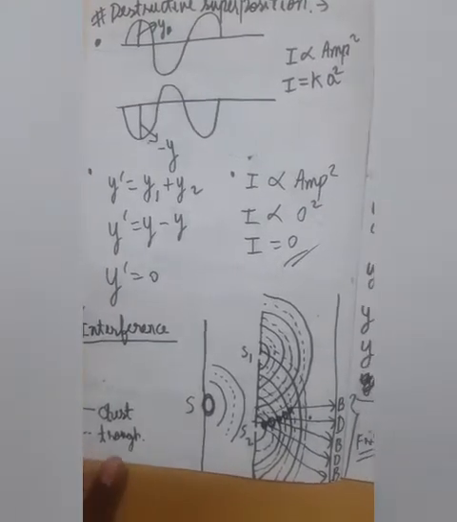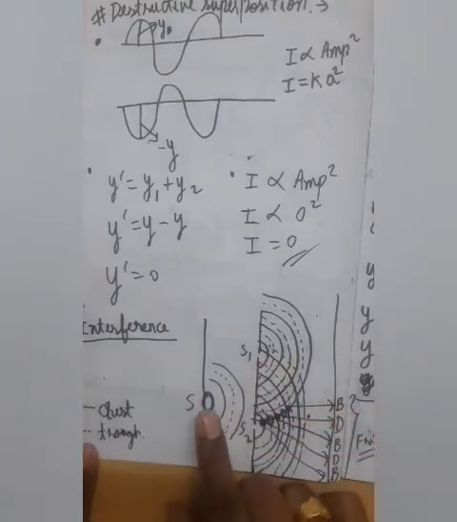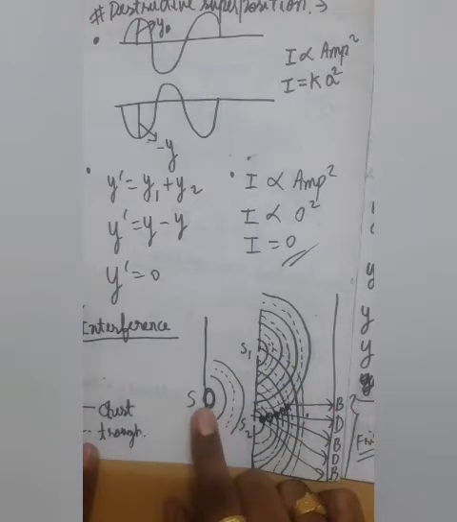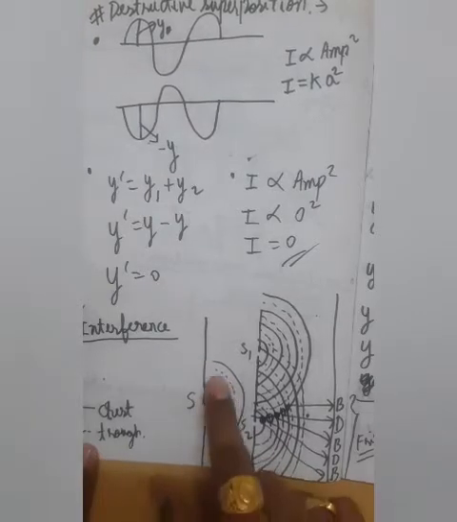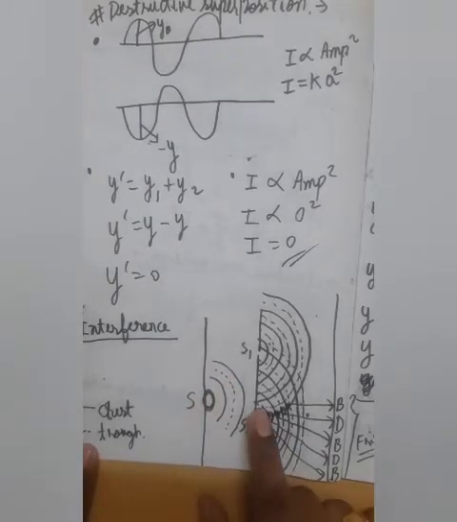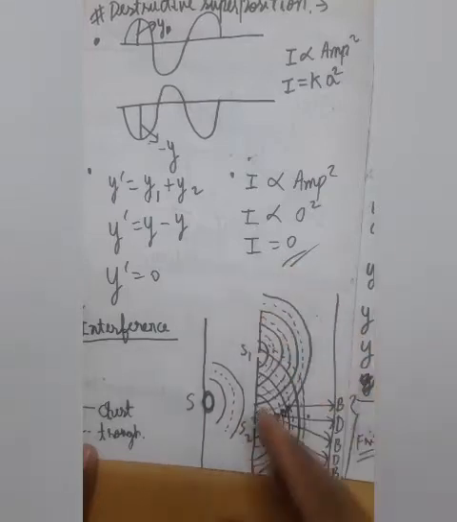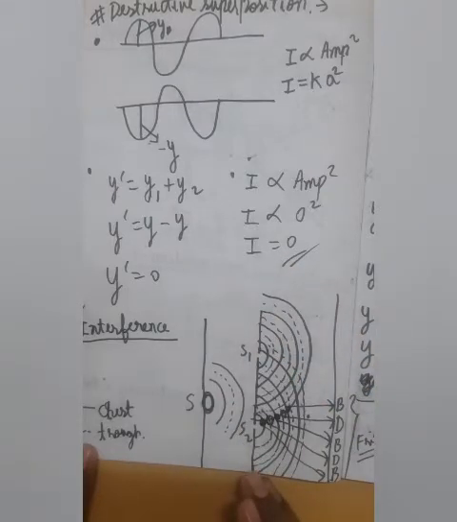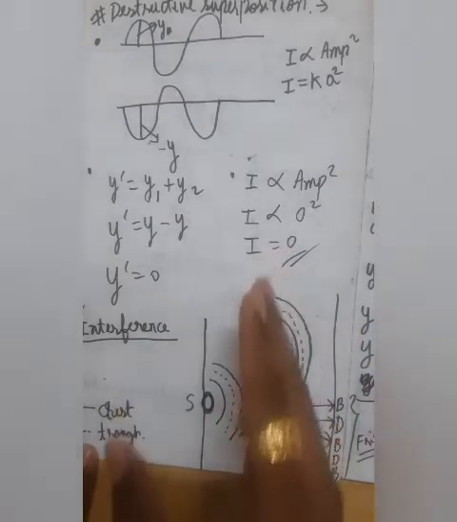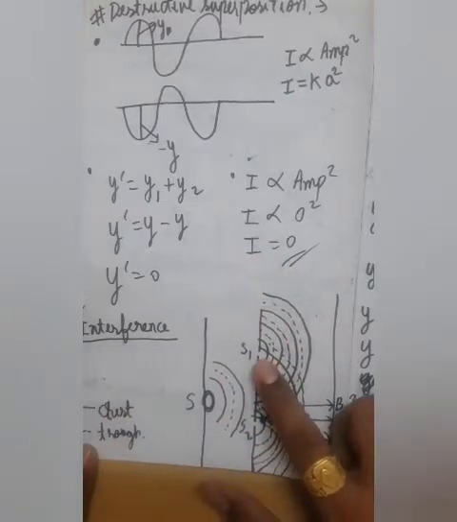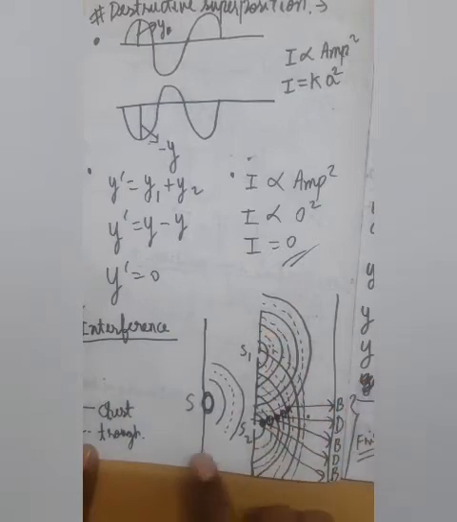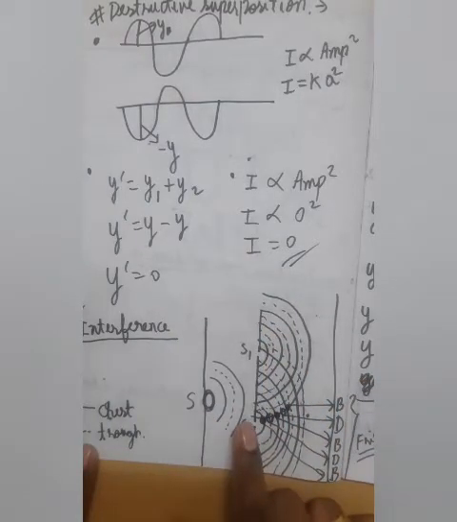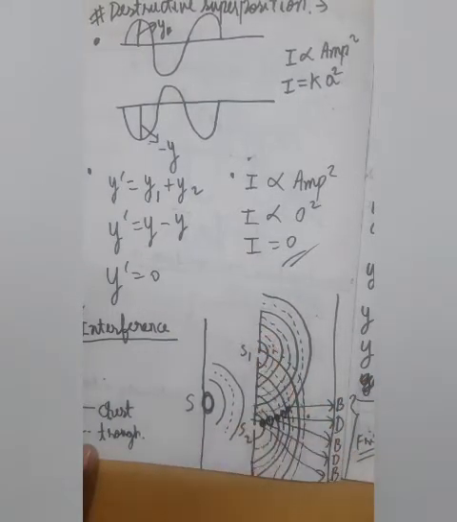You can clearly see that what I have done is I have taken a source S from which this crest and trough, इसको मान लीजिए आप कि जैसे ये crest है और ये trough है. So a light wave is coming. Okay, and in front of that source I have placed a partition where I have made two slits, S1 and S2. From S1 and S2 the same wave would get split, so therefore these two sources would be coherent. कोहेरेंट मतलब एक जैसे होंगे.